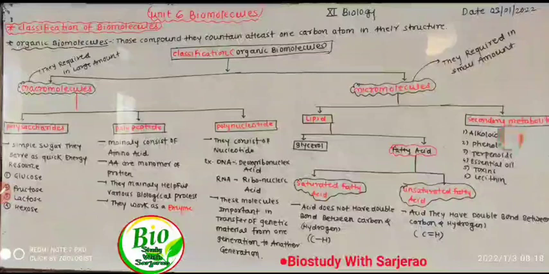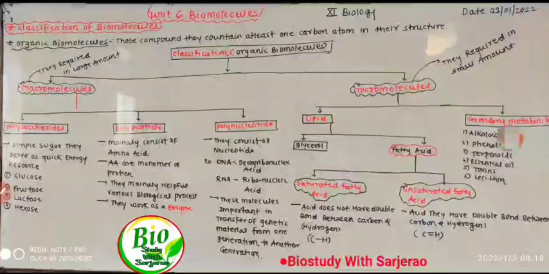Now we discuss the classification of organic biomolecules. They are further classified into two main groups: macromolecules and micromolecules. Macromolecules are those compounds which are required in a large amount.